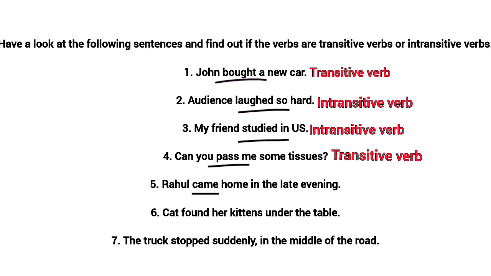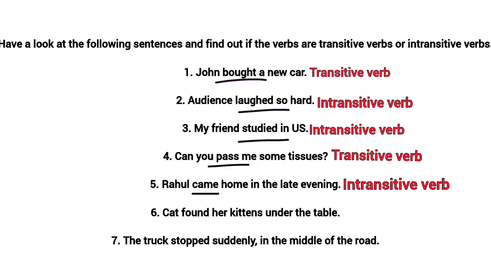Now the fifth sentence is 'Rahul came home in the late evening.' Here the verb 'came' is intransitive. Why? Because even if I am not adding 'home in the late evening,' and I say 'Rahul came,' राहुल आया, that is also making sense. So I don't need any object to get the proper meaning. So here 'came' is an intransitive verb.